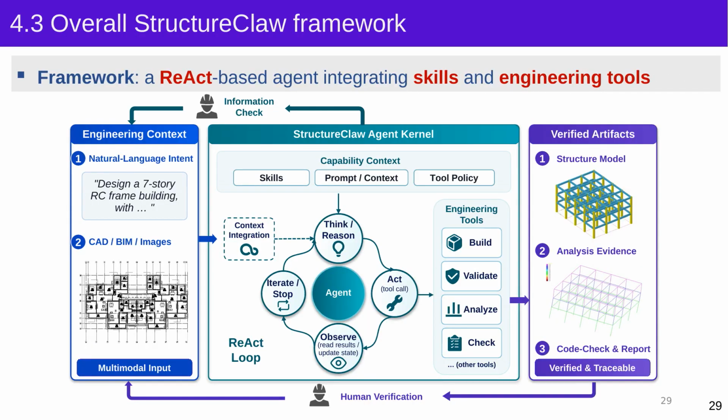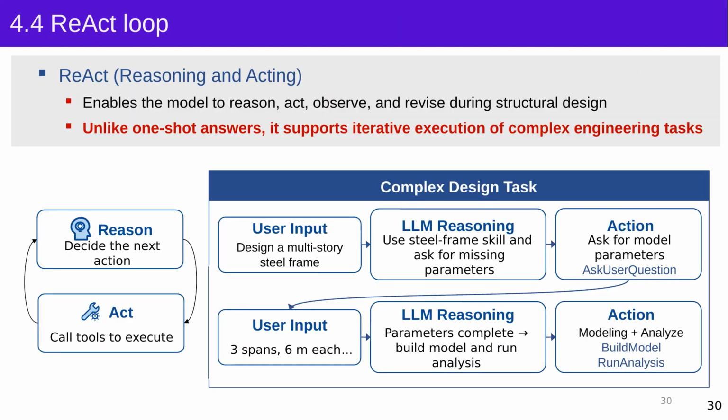StructureClaw is a React-based agent that integrates engineering skills and structural analysis tools. You provide the structural design requirements, together with drawings or other project information. The agent then organizes the task, implements the design procedure, calls the required engineering tools, and produces structural models, analysis results, checking evidence, and reports. During the workflow, it repeatedly reasons and acts rather than simply generating one answer. This is different from conventional software that follows one fixed sequence step by step.